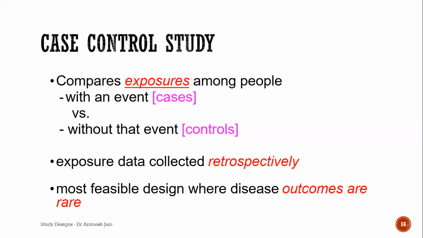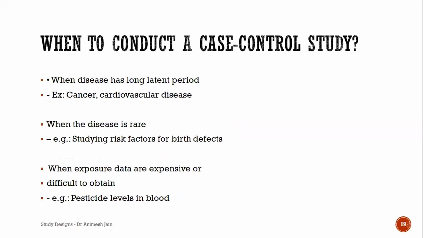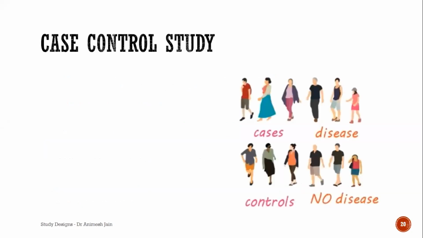And you're trying to compare these exposure. Very importantly, the study starts today, but we are trying to find out what happened yesterday, day before, or 2 months in the past, or 6 months in the past. So retrospective. And that's why another name is retrospective studies. It's a most feasible design where disease outcomes are rare because the outcomes have already happened. So when a disease has a long latent period, or it's rare, or it's expensive to obtain data, that time you can conduct these kind of studies.